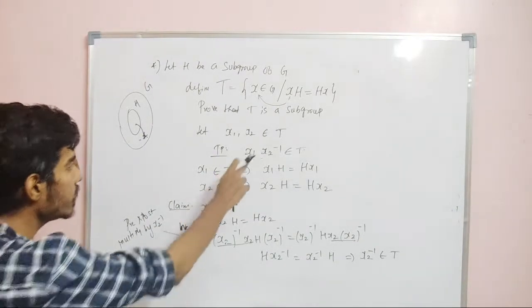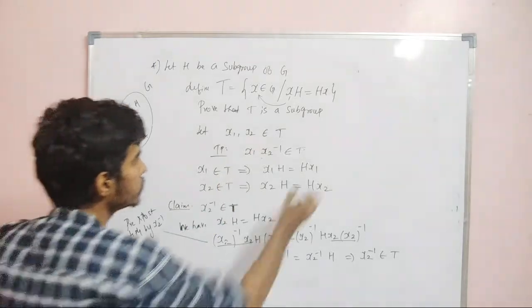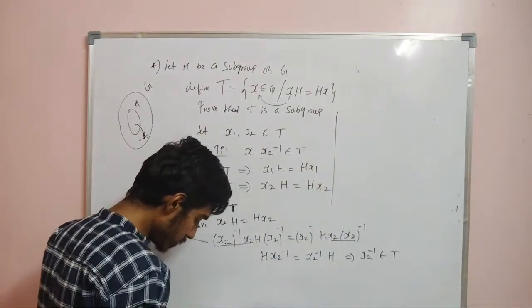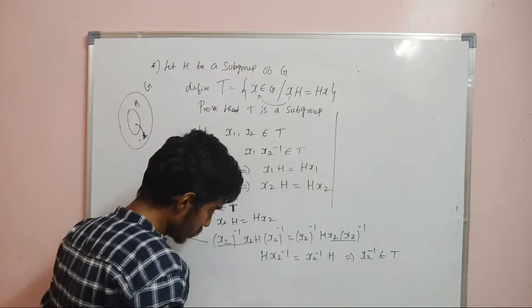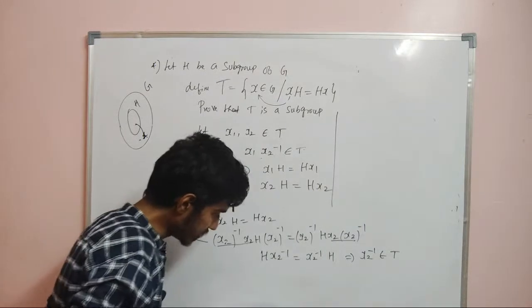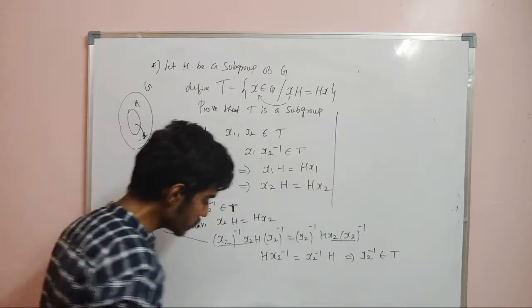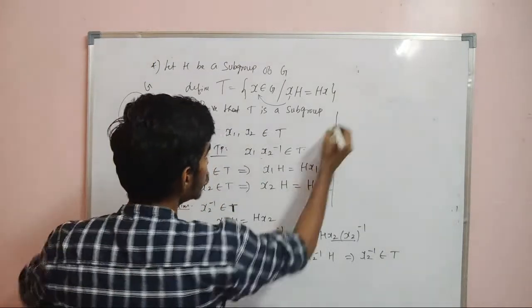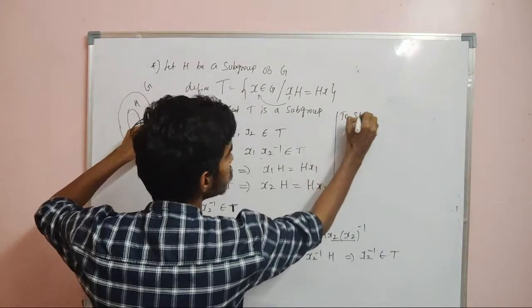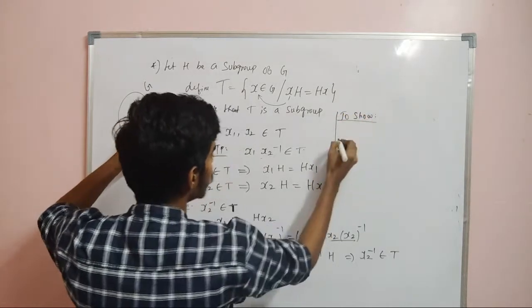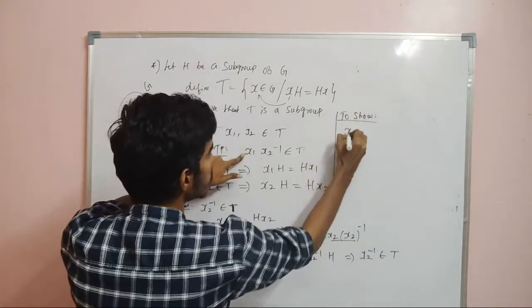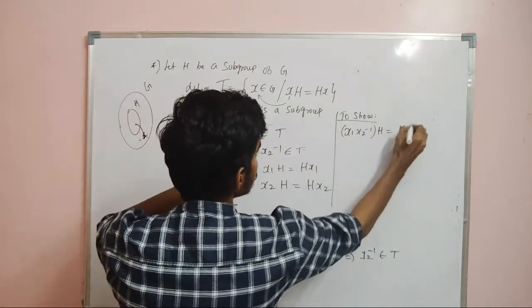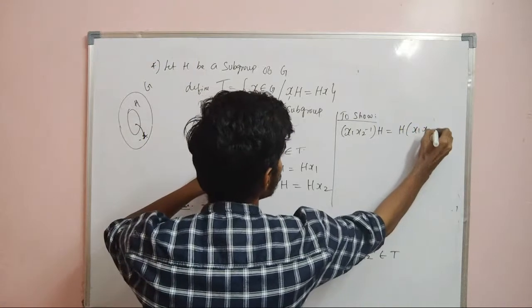Now we will prove that x1 into x2 inverse is equal to E. We shall show that x1 into x2 inverse belongs to T. For that, what I am going to prove is x1 x2 inverse into h is the same as h into x1 x2 inverse.